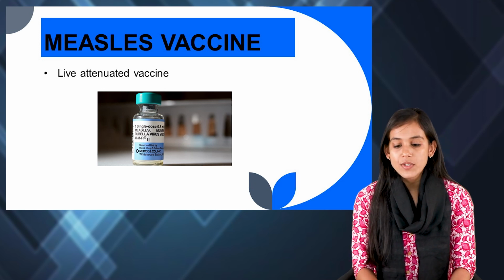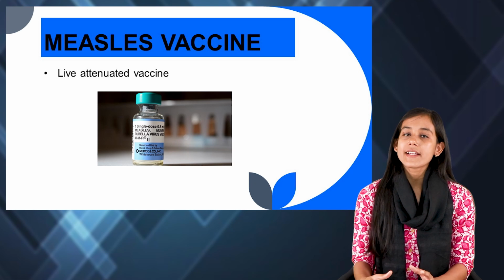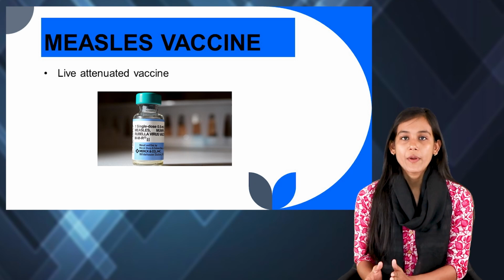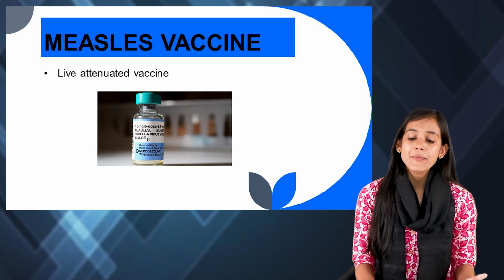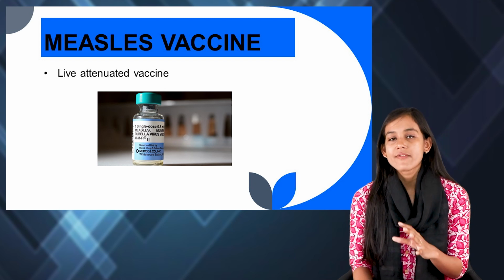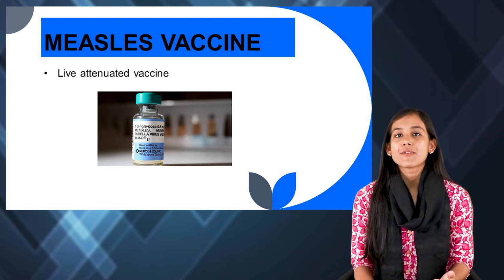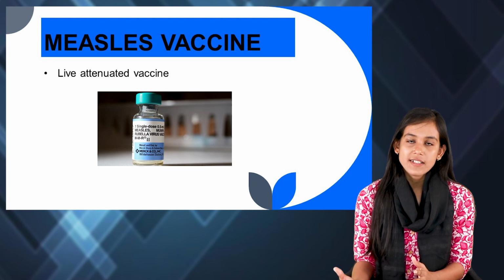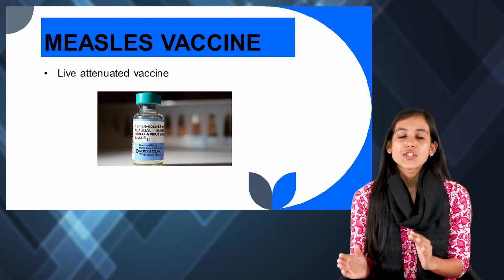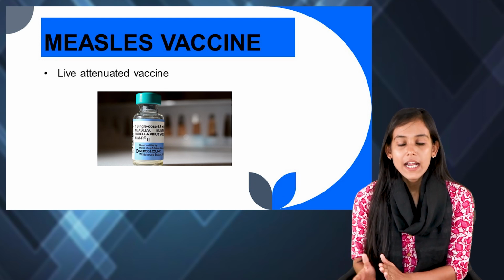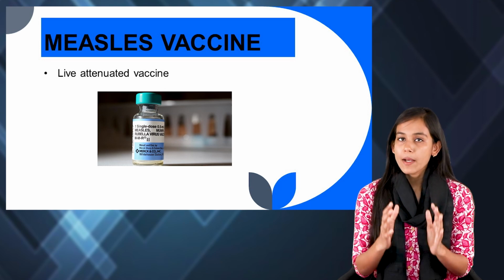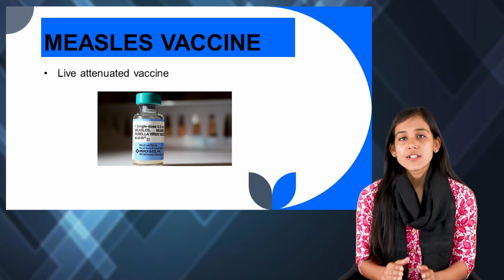This is the first dose, and then again it is given at 16 to 24 months. That is the second dose. The measles vaccine is given together with two other vaccines, mumps and rubella. So we call it MMR, and this vaccine is given subcutaneously and the dosage is 0.5 ml.